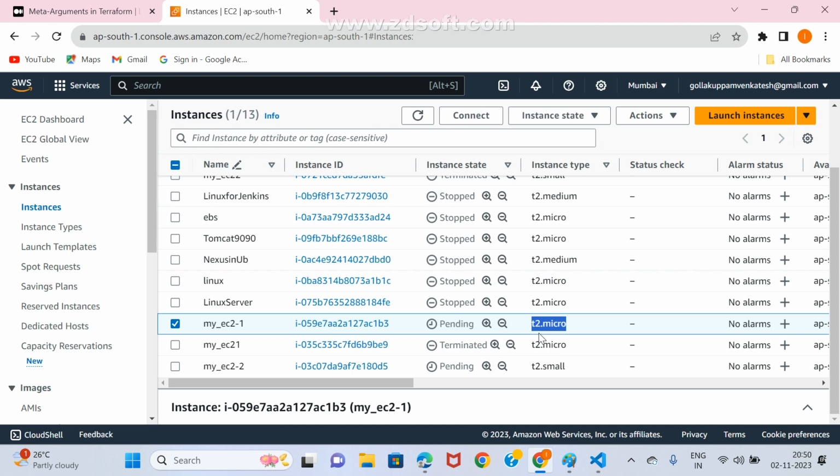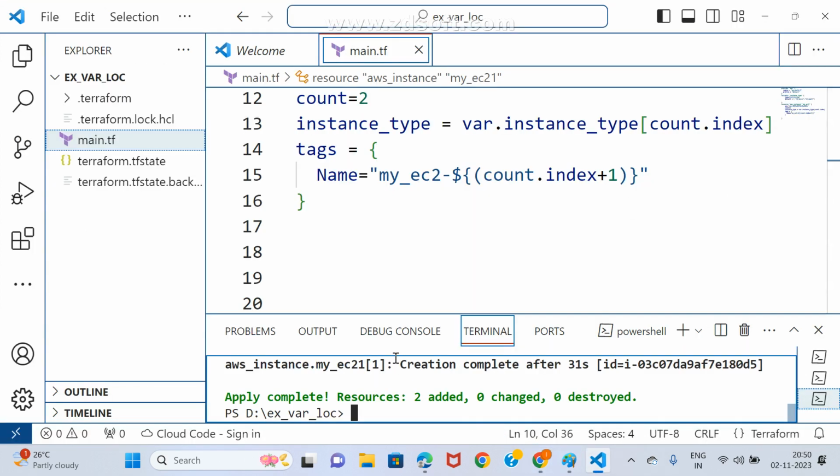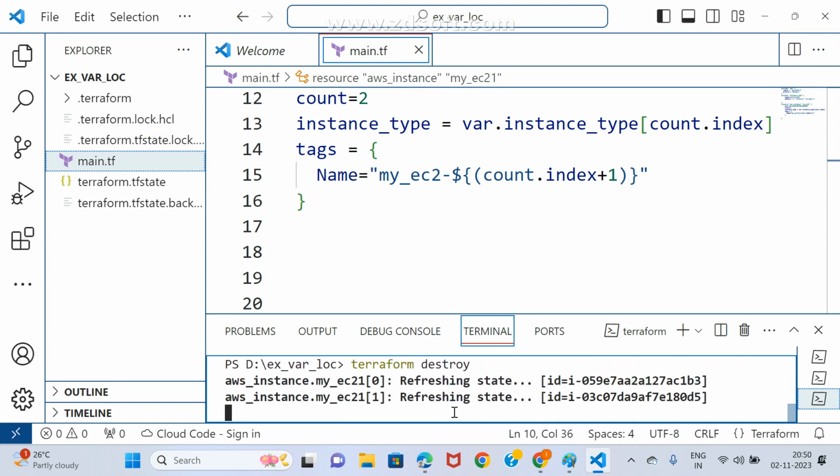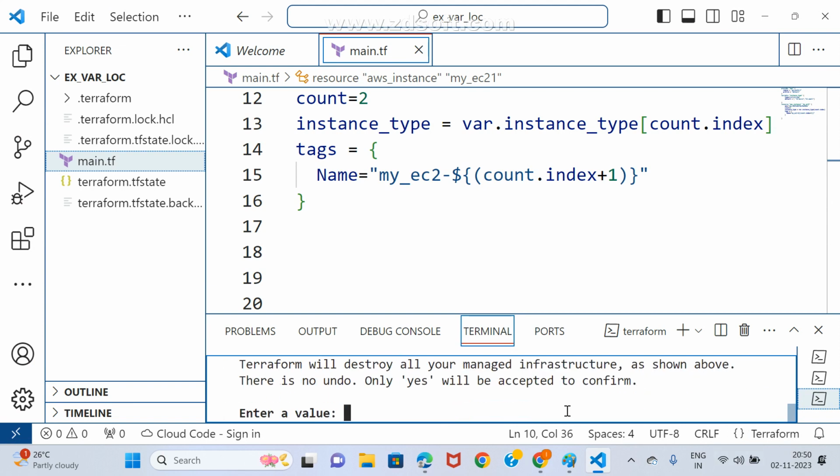Yes, yes. In the same way, you may go with the for each loop. You may go with a for each example. First, I need to destroy this. I may destroy because we are wasting the resource here. Terraform destroy. Yes.